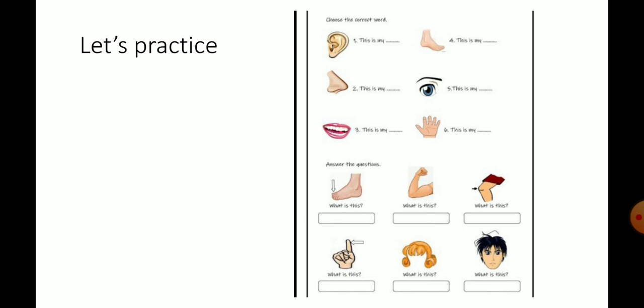Next, answer the questions. What is this? We know that this is toes. T-O-E-S. Toes. Next, what is this? This is our arm. Like that you have to write the answer.